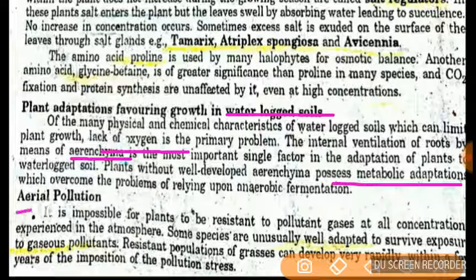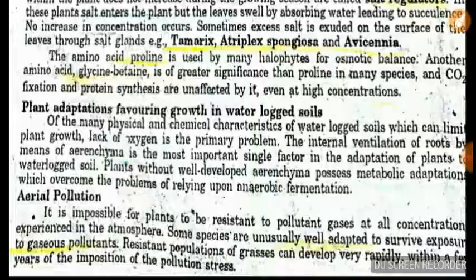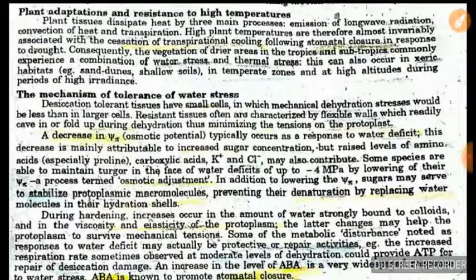Okay, in aerial pollution, what is that? The plants are resistant. It is impossible for the plants to be irresistant to the pollutant gases. Nothing important in this, but actually we are going to summarize which types of questions come in this topic.